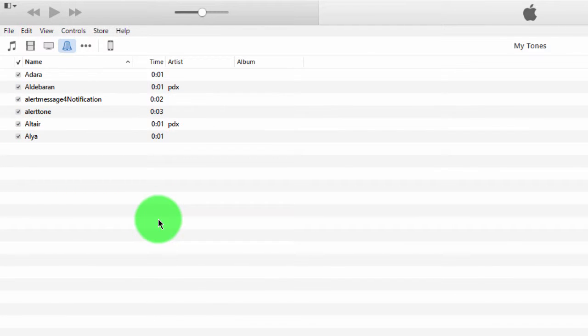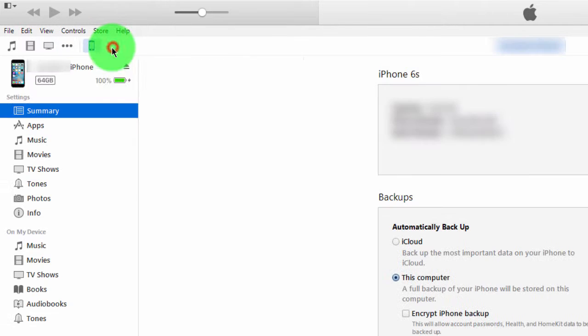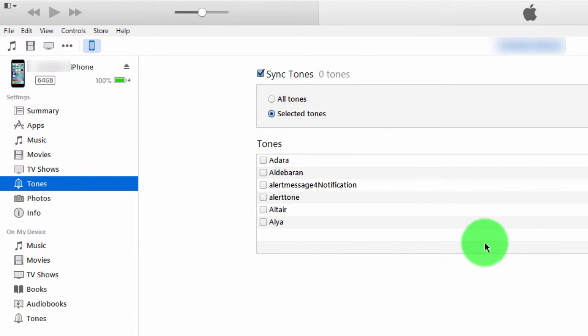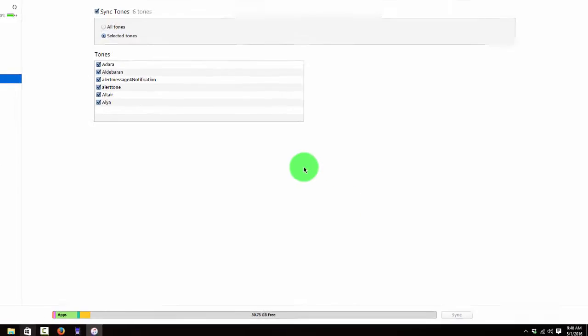Now, we want to get these into the phone. Real simply, click on the phone icon. Go ahead and go to tones. Check the box that says sync tones. Select tones, and we're going to choose them all. Or you could automatically just choose all tones. Once you've done that, go down here and hit the apply button.